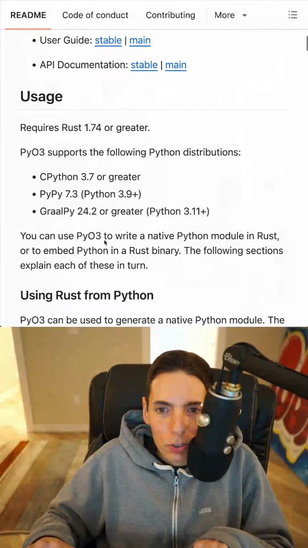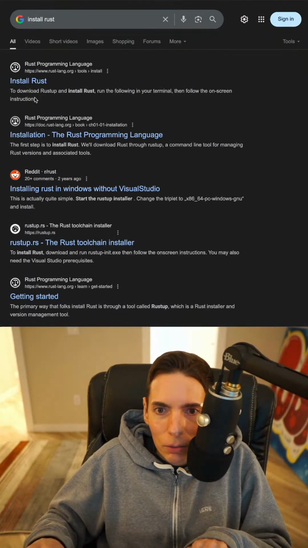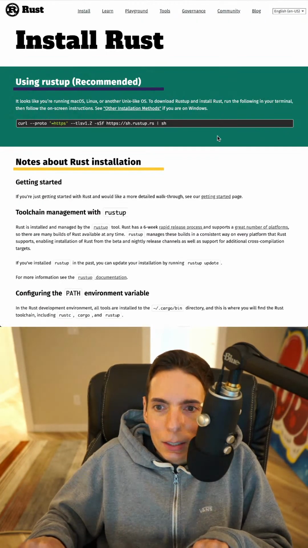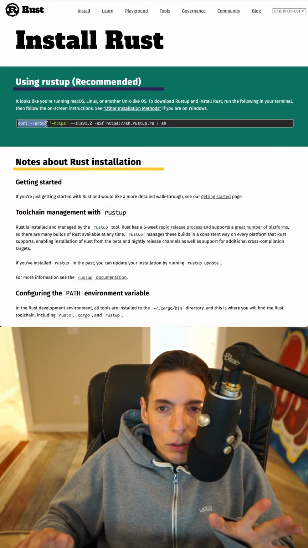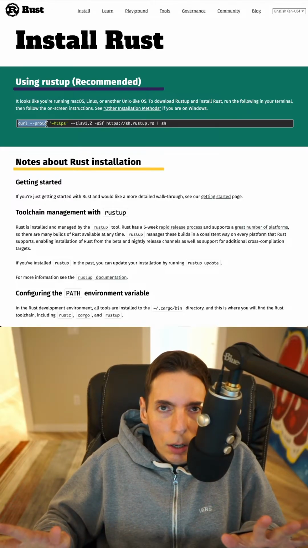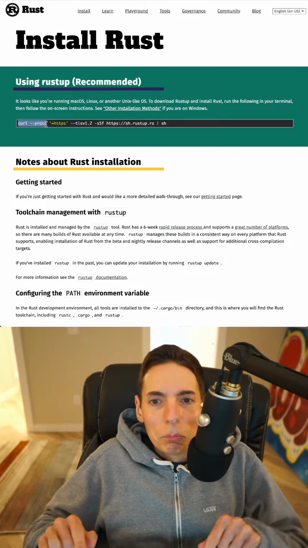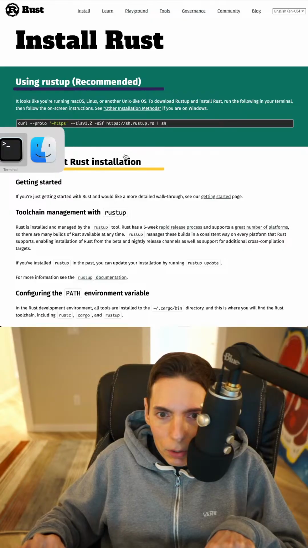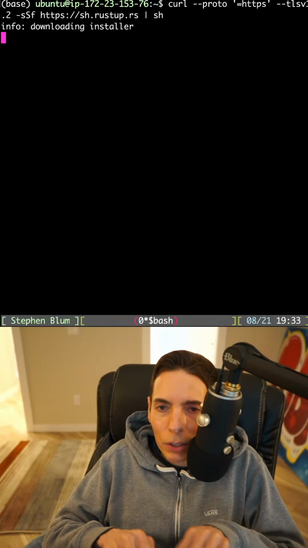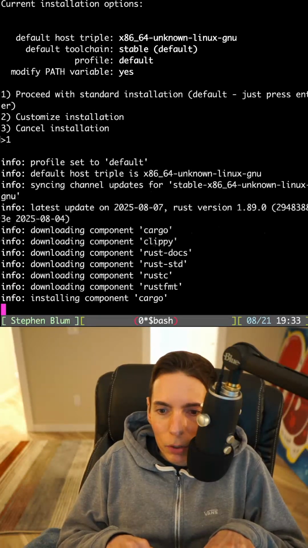So I have to follow these instructions. And actually, I think I have to install Rust as well. Install Rust. All right, here we go. Let's get Rust installed. I need to do this because we've got it running on a server. If you've run the Rust compiler before, you know it takes over your entire computer. And since we're streaming live and we're encoding video, we don't have the CPUs available. So let's get our server up and running here. Let's get Rust going. Proceed with standard installation.